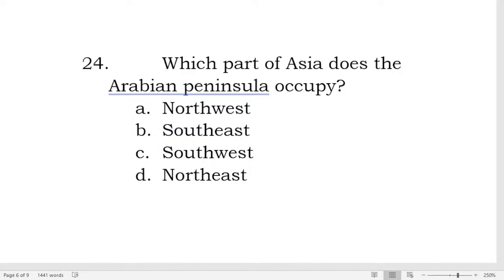Okay. So, in Asia, shall we say this is Asia? I'll just have it like this. In Asia, here is Russia, the biggest country. And here is Mongolia. Here is China. And here is Korea.